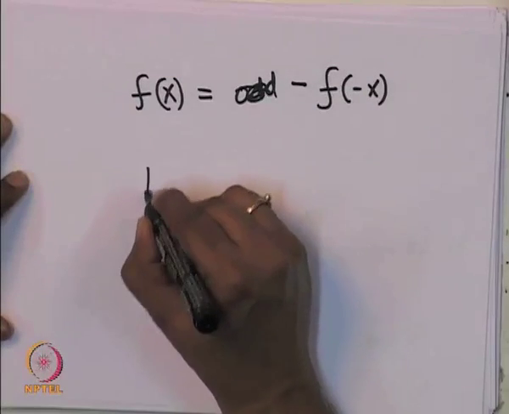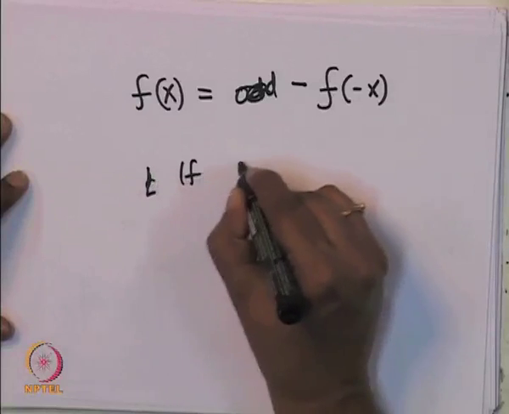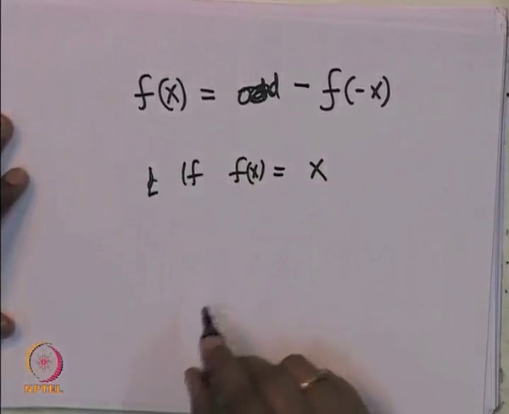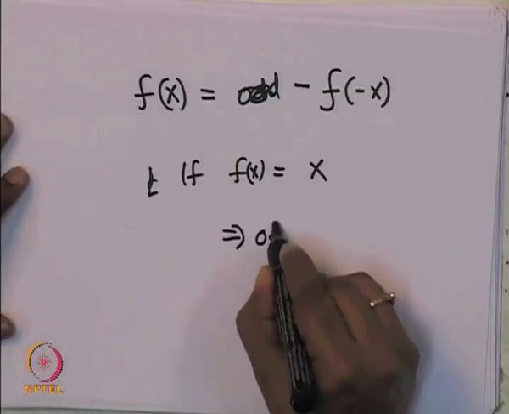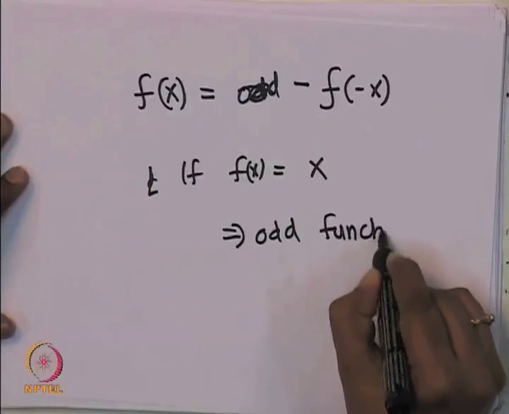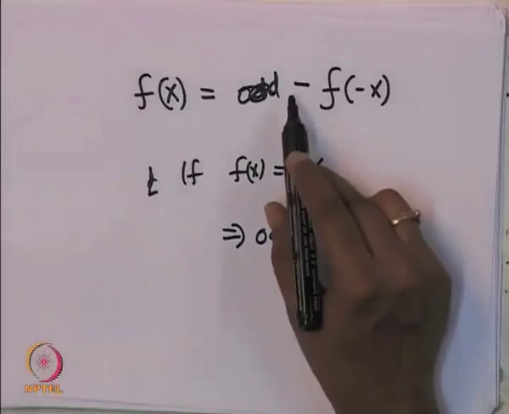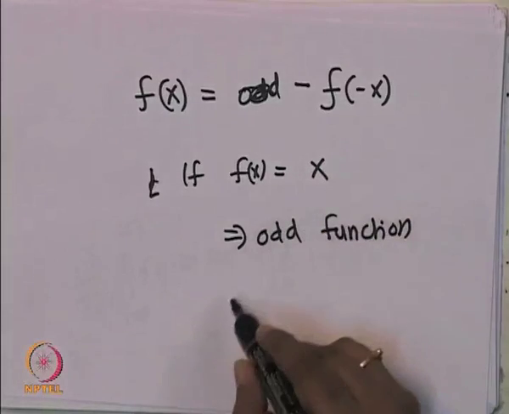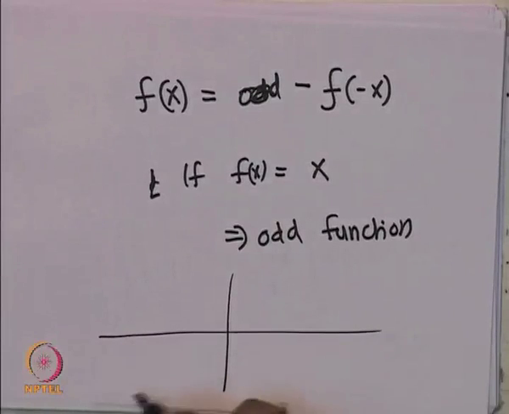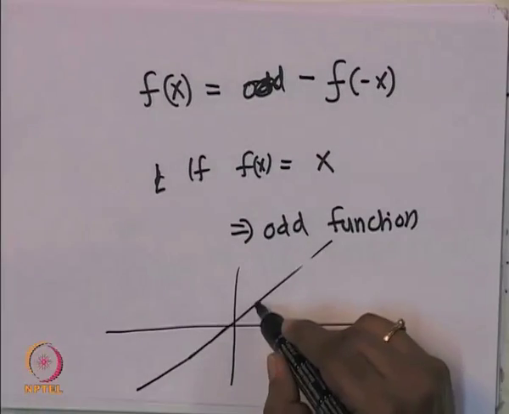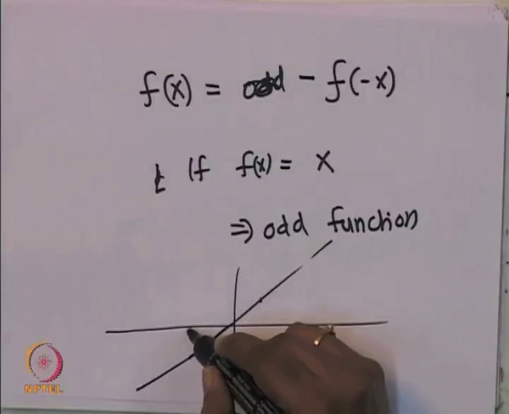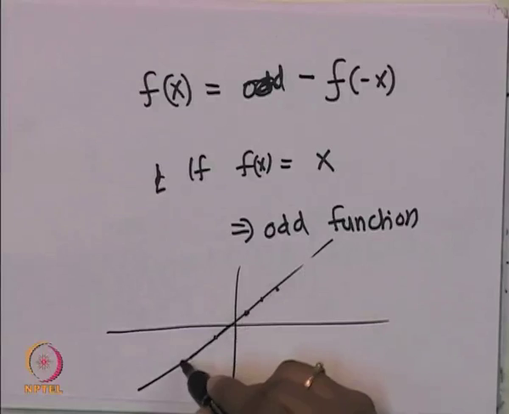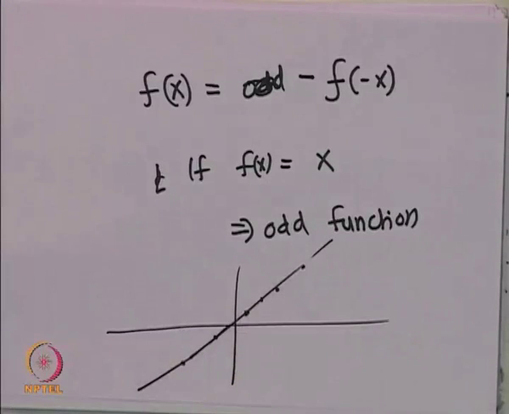For example, if f of x is just x, this is an odd function. When you put a minus sign, it is just minus of f of x. So, if you go to the negative part, this is just a minus sign. When x is negative, the function is minus of the positive part. So, the negative of this is this, negative of this is this. So, this is an odd function,